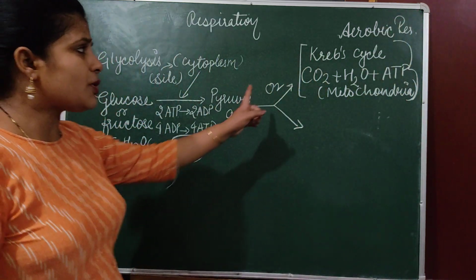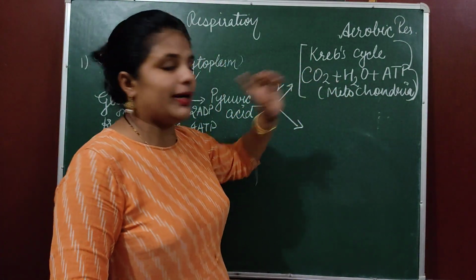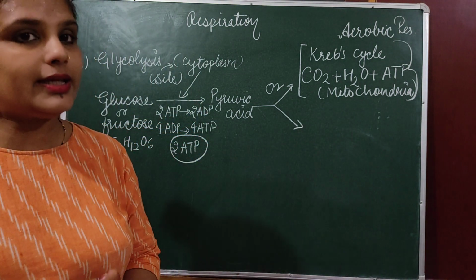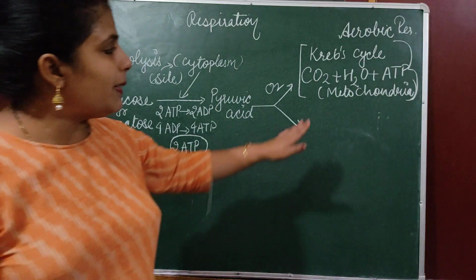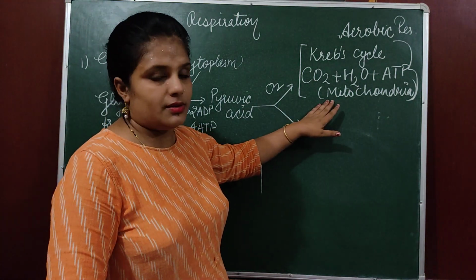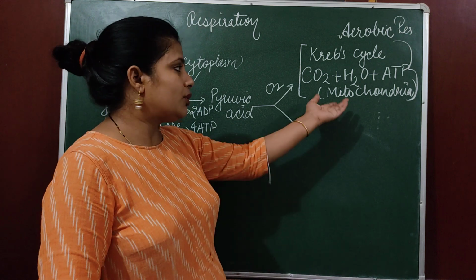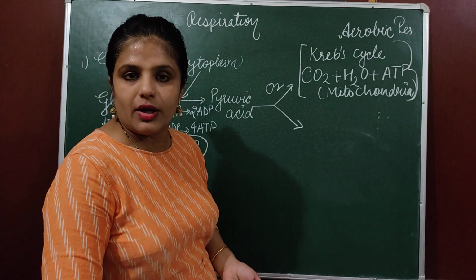Okay, this Krebs cycle occurs in mitochondria. And if you remember, we have already discussed, in case of prokaryotic cells, mitochondria is absent. They do not have any membrane bound cell organelles. So definitely they do not have mitochondria also.